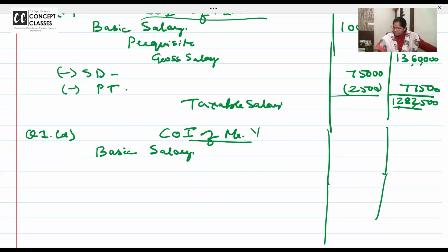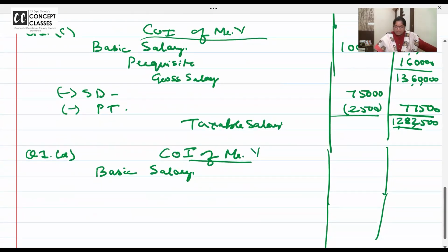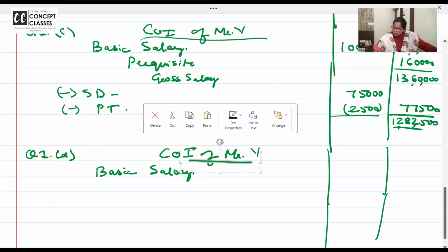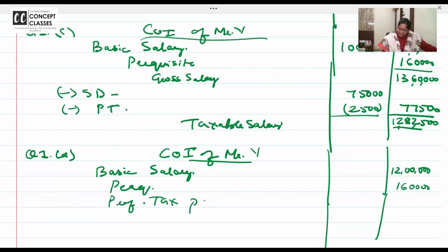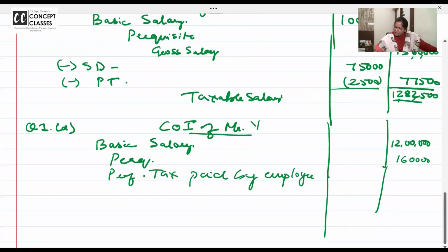हाँ इसको टिक करो. मैं तो अपना टाइम और क्लास दोनों सेव कर सकती हूँ. But when I am doing, I am hoping you all are also doing. Write again basic salary, perquisite, and this time profession tax paid by employer. So definitely if it is paid by employer, add it and then what you get as gross salary and then deduct it.